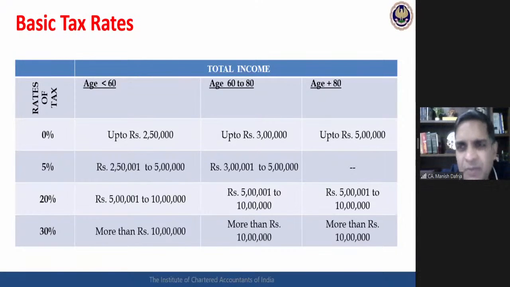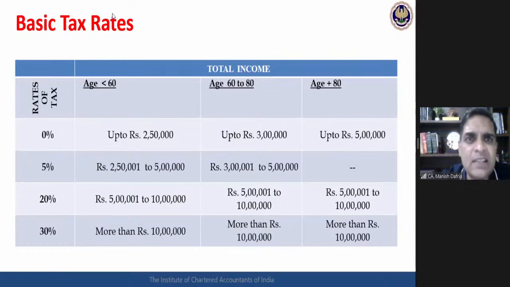Okay, the basic differences: in the first slab, up to 2.5, no tax liability. Normal rates up to 3 lakhs, no tax liability, and up to 5 lakhs, no tax liability. Then 2.5 to 5 or 3 to 5, it is 5%. Beyond 5 lakhs, it is common, 5 to 10, 20% for everybody. Beyond 10 lakhs, 30% is the slab of taxation for everybody.